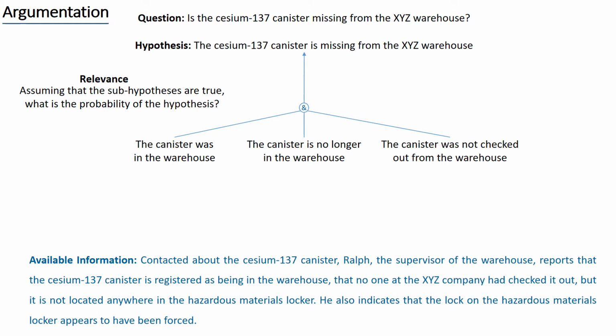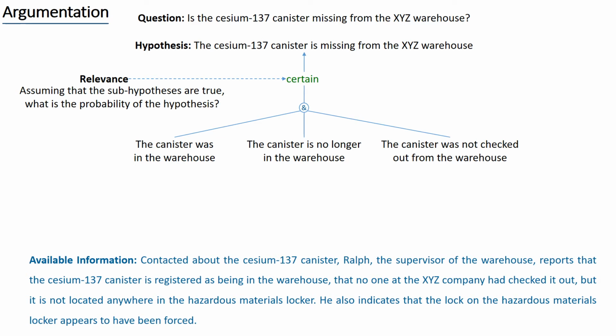We also need to assess the relevance of this argument by answering the question: assuming that the sub-hypotheses are true, what is the probability of the hypothesis? In this case, the sub-hypotheses represent a sufficient condition for the top hypothesis. Therefore, the relevance of this argument is certain.